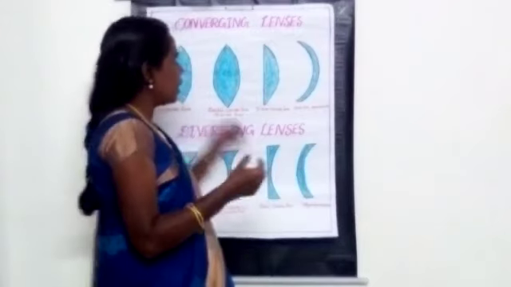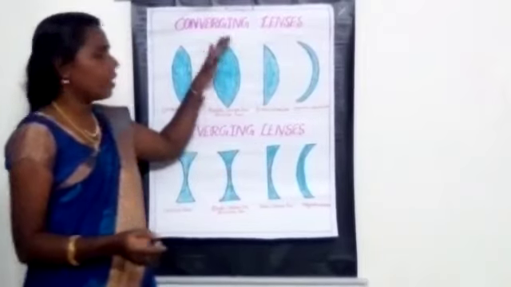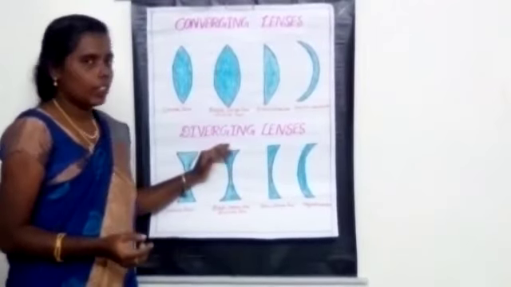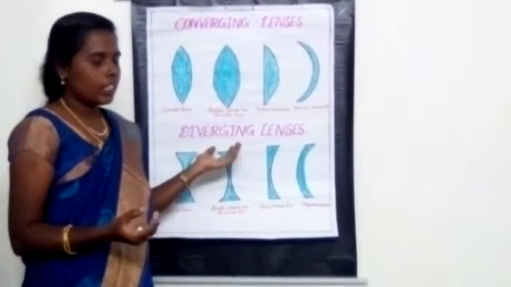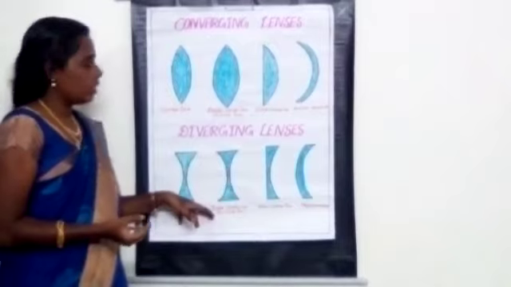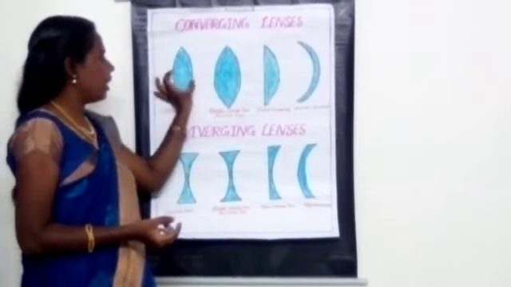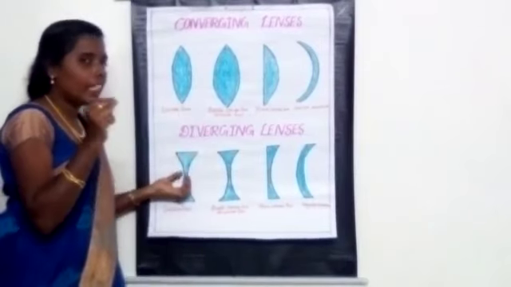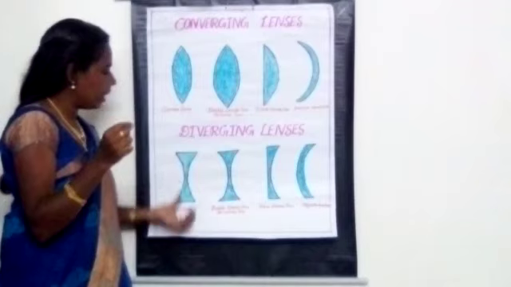So these are the two different types of lenses: converging lenses and diverging lenses. Converging lenses are convex lenses, and diverging lenses are concave lenses. The convex lens is thicker in the middle than at the edges, and the concave lens is thinner in the middle than at the edges.